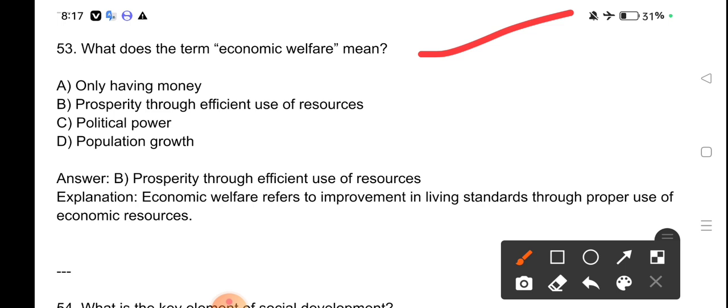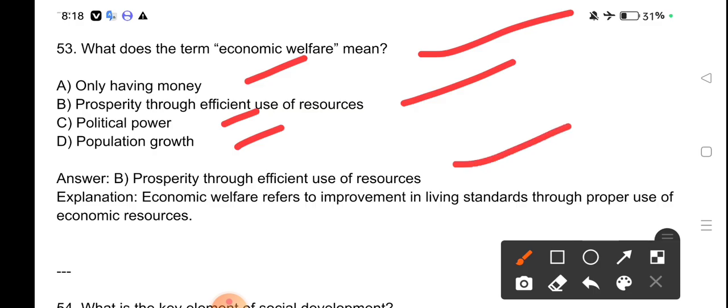What does the term economic welfare mean? Only having money, prosperity through efficient use of resources, political power, population growth. Prosperity through efficient use of resources is meant by economic welfare. Economic welfare refers to improvement in living standards through proper use of economic resources.